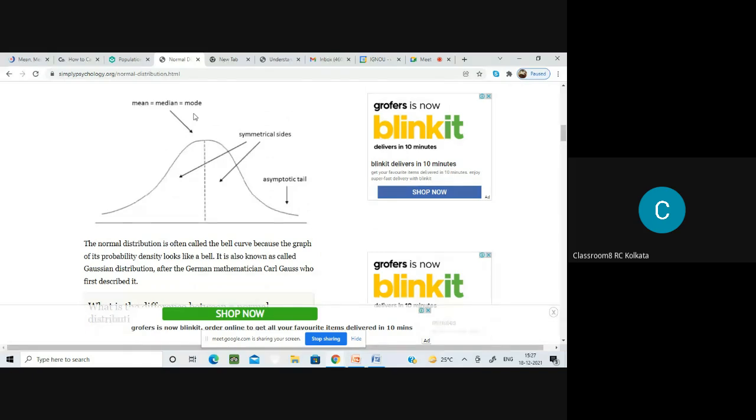How will you judge whether it is a normal distribution or not? You can judge a normal distribution curve by following the 6 properties which are given. And this is a very important property: mean equals median equals mode.